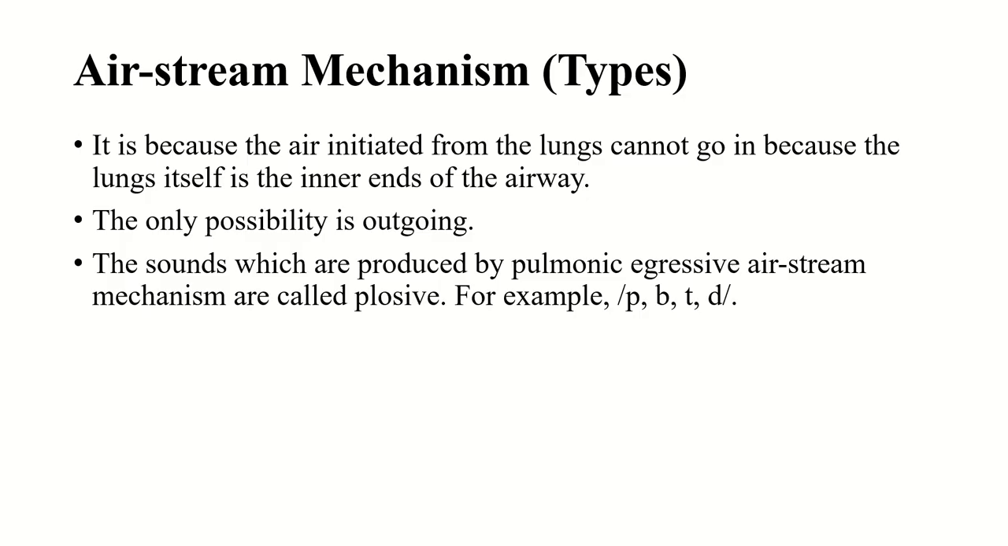Because of that reason, the lungs themselves are the inner end of the airway. That's why only one possibility is outgoing, and outgoing means egressive. There is no possibility of pulmonic ingressive because the lung itself is the inner end of the airway, so from the lungs air only comes out. It does not go in. That's why there is only one possibility of pulmonic airstream mechanism, that is egressive only.